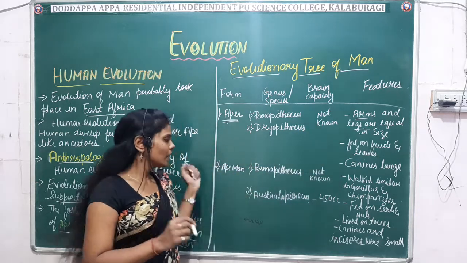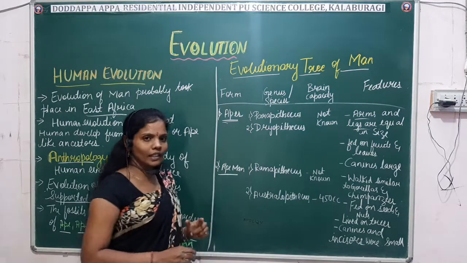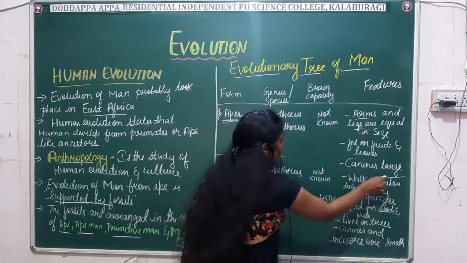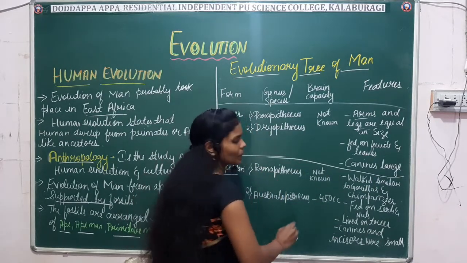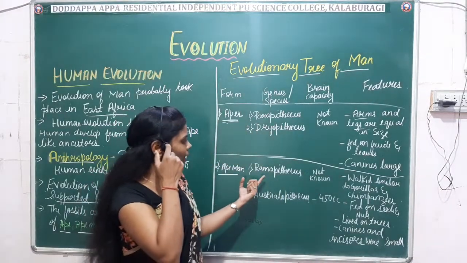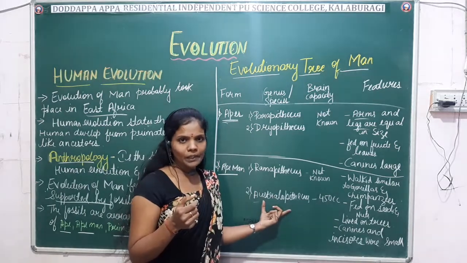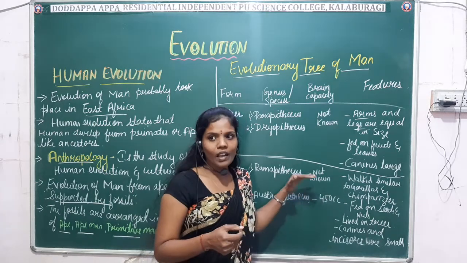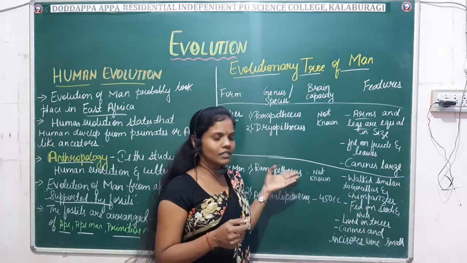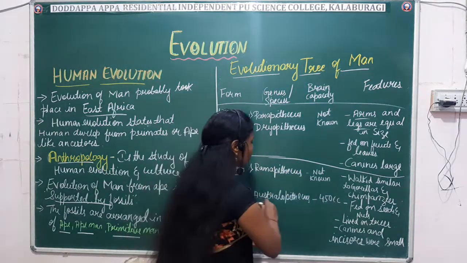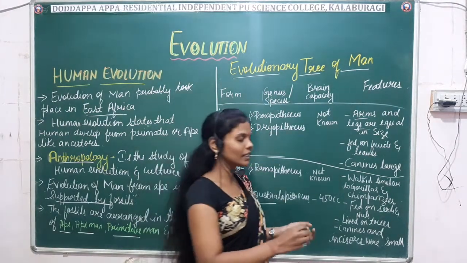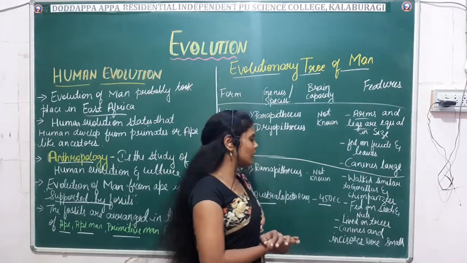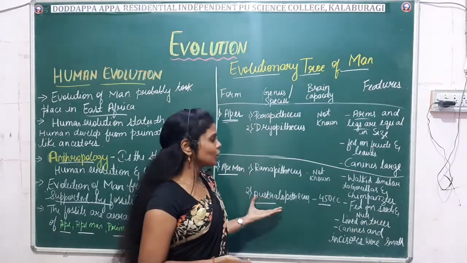It's not found. Next comes the ape man. So again here in ape man we will study two examples: one is Ramapithecus and another one is the Australopithecus. When we study about Ramapithecus, their brain capacity is not known. But when we study about the Australopithecus, its brain capacity is 450 cc. Right? So what are the features of this Ramapithecus and Australopithecus?